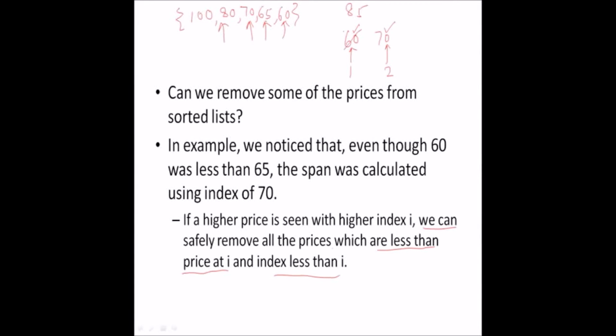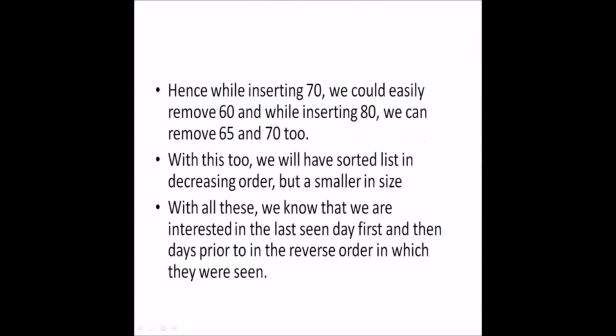Now when we come to 80, the index of 70 is 2, the index of 65 is 3, and the index of 80 is 4. Hence, we can easily remove 65 from the list, and we can remove 70 from the list. Hence, the list remains only 100, 60. So this pruning of the list saves us a lot of time while sorting the list. This improves the performance. While inserting 70, we could easily remove 60, and while inserting 80, we can remove 65 and 70. With these, we will have a sorted list in decreasing order, but of a smaller size.